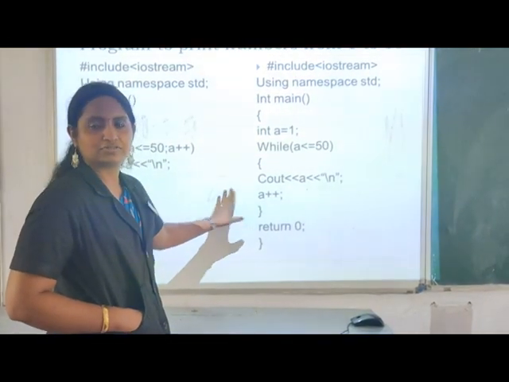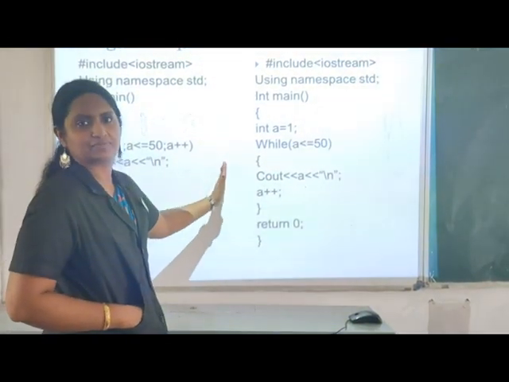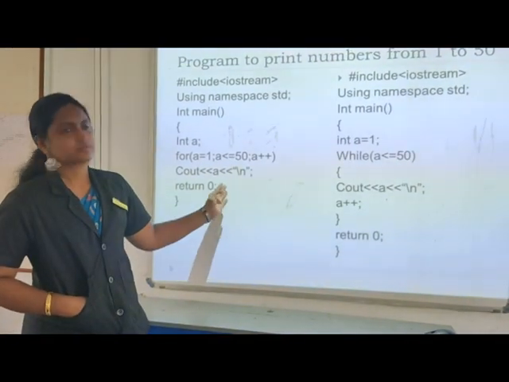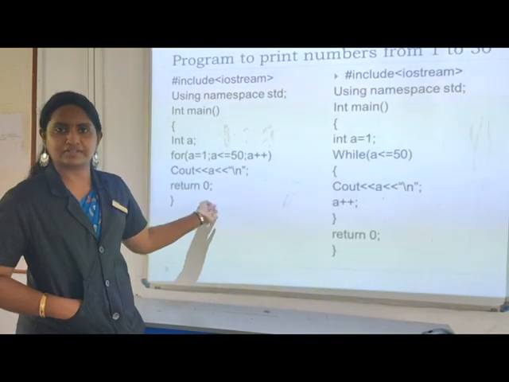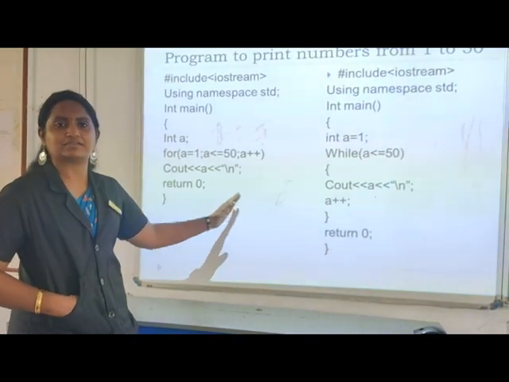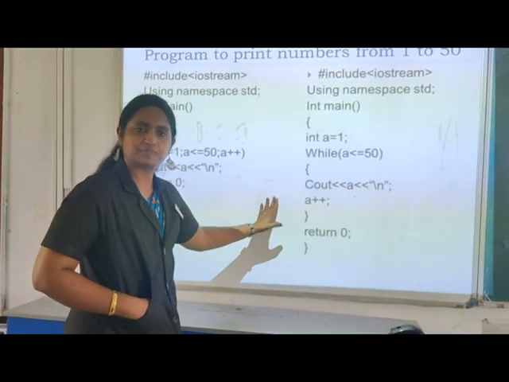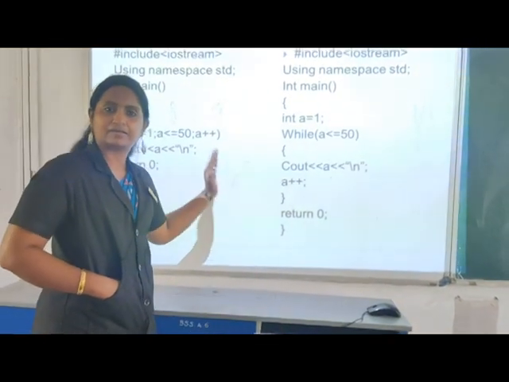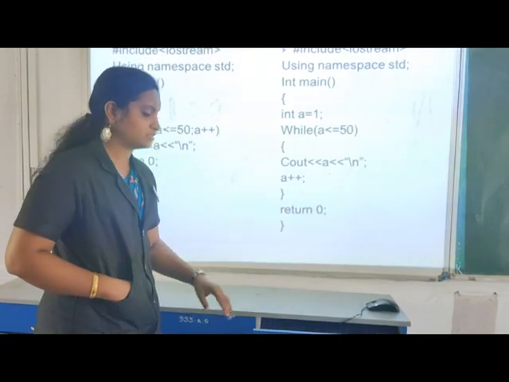Okay students, so these are the two looping statements we mainly use to print the numbers from 1 to 50. This is a simple example you can see in the C++ program. So I think you are getting an idea about what a looping statement is.